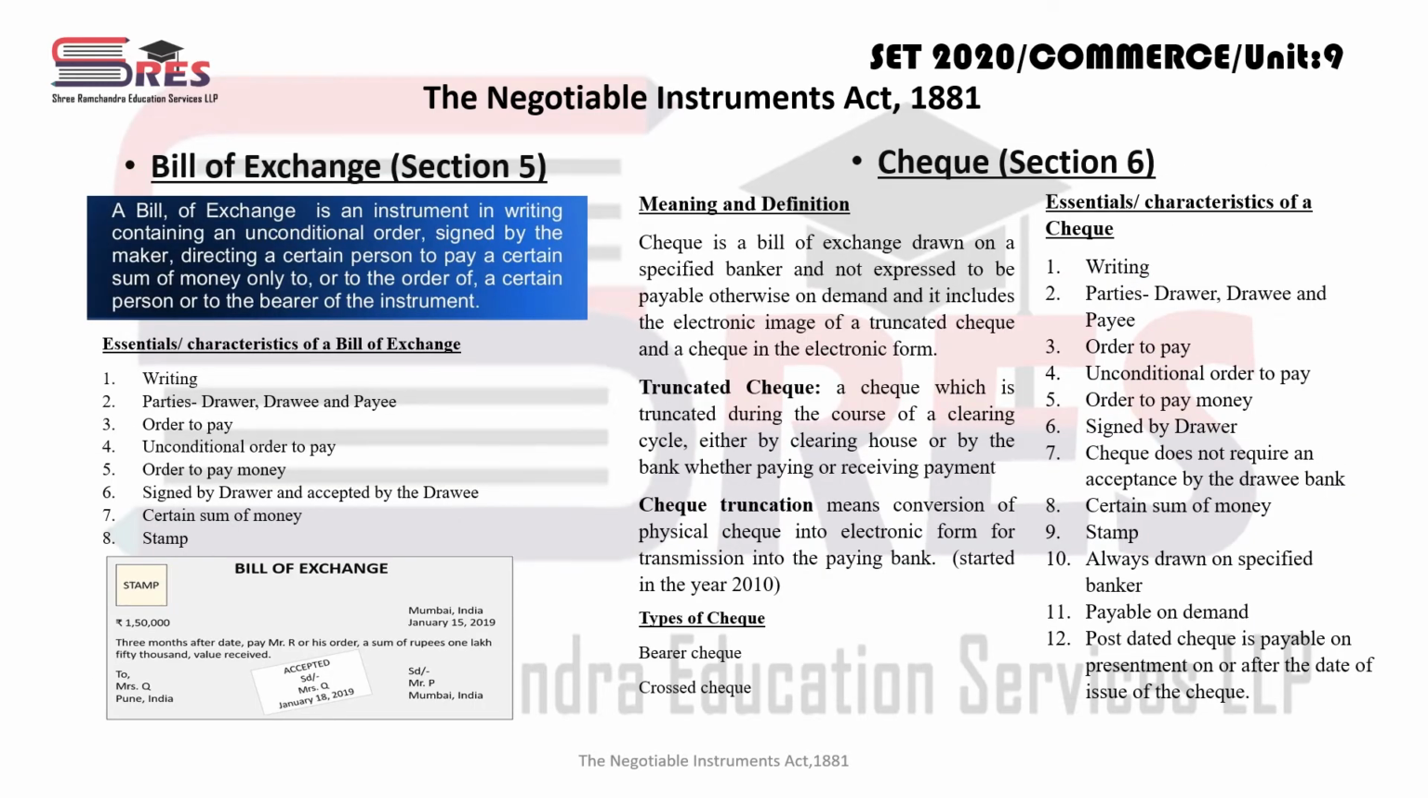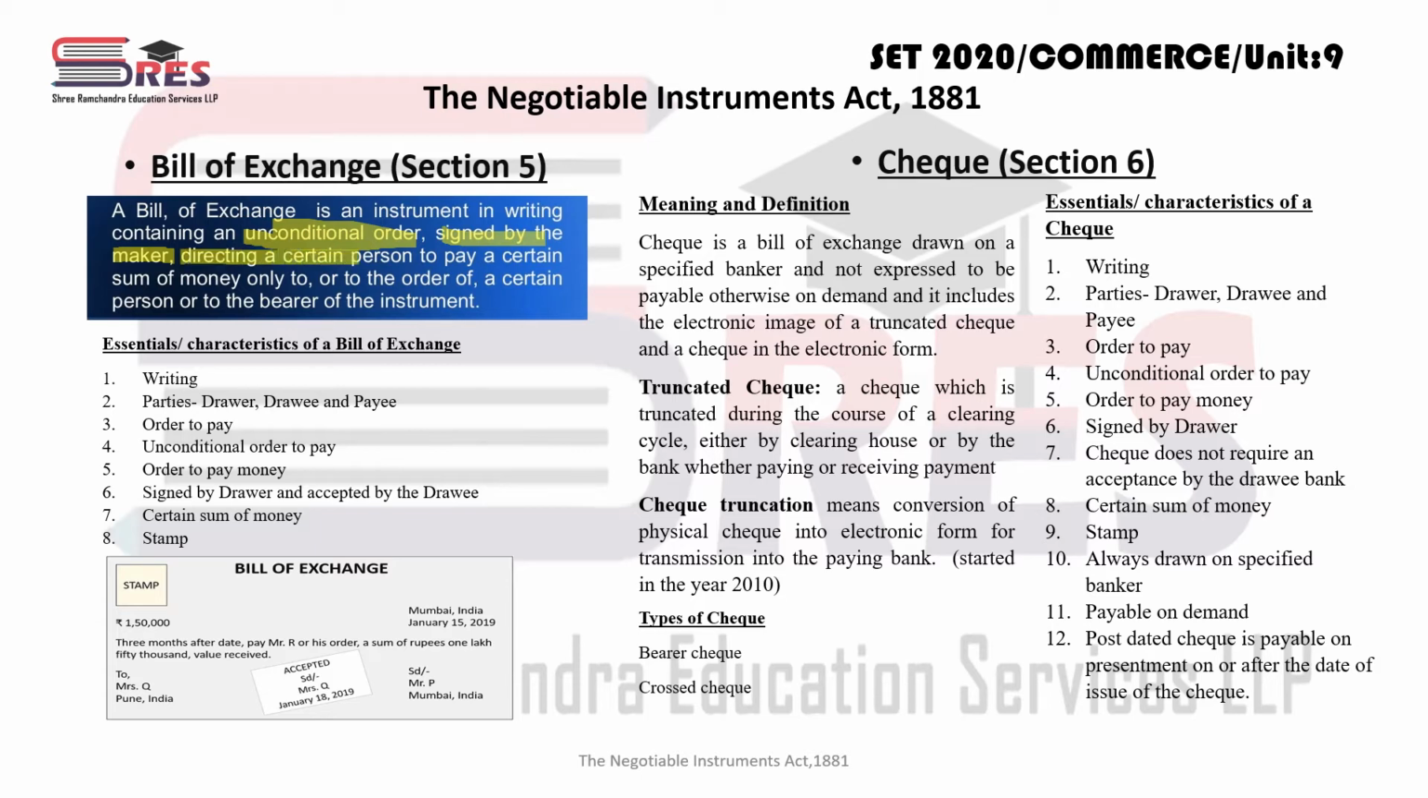Now the second type of negotiable instrument is the bill of exchange, which is covered under section 5. A bill of exchange is an instrument in writing containing an unconditional order. It contains an unconditional order. It's a very important thing. Signed by the maker. Okay. Same thing. See, you will find the same thing because all are negotiable instruments. The features are almost the same.